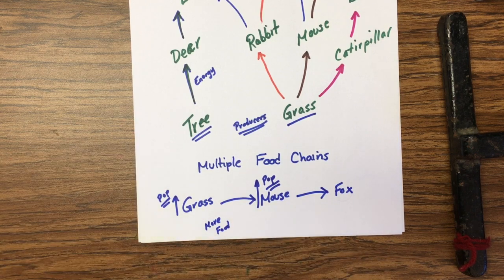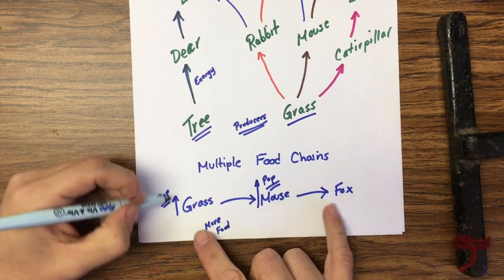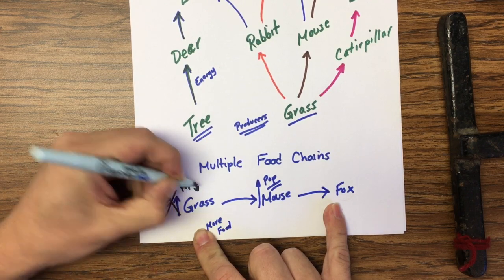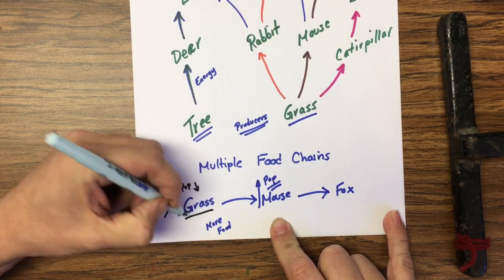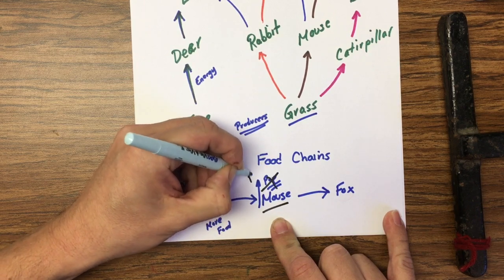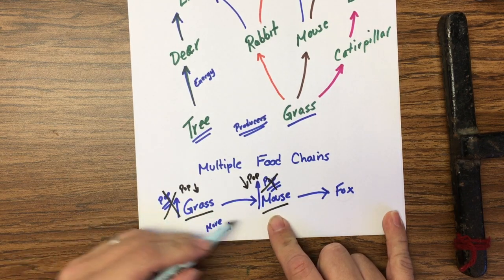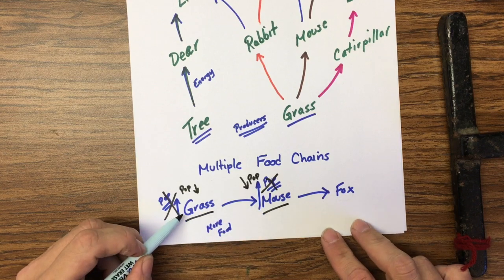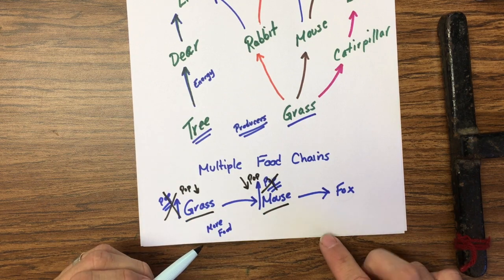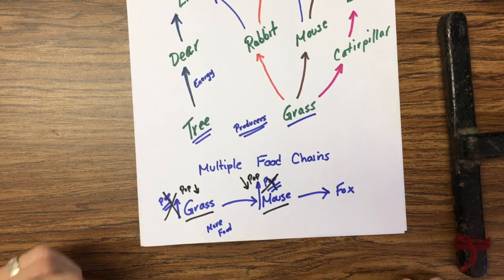Okay, what if the population of grass goes down? Instead of the population going up, what if it decreases? Then there's less food for the mouse. So now the mouse population would decrease because there's less food to eat. There would be more competition for the grass, and if there's less grass, there's less food, so more and more mice wouldn't be able to get food, and then they would die, right? So that's super important.